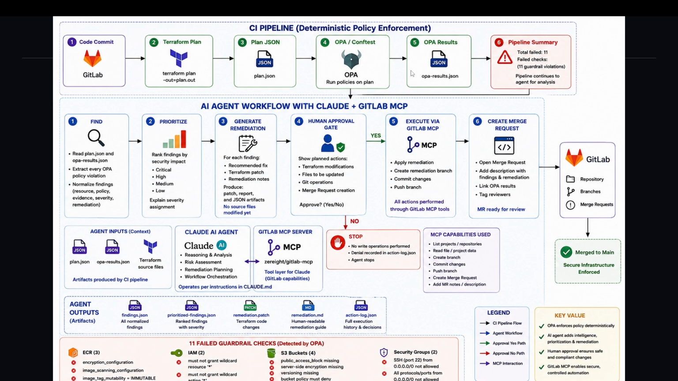So you can see how it goes from GitLab to Terraform plan to plan.json, OPA Conftest to OPA results to pipeline summary, and once we have all these failures, then we have all those AI agent steps. Then we have all these logs, and based on these logs, the Claude AI agent creates those remediations, and the agent output will be findings.json and priorities. All of these are in artifacts, and this can be audited.